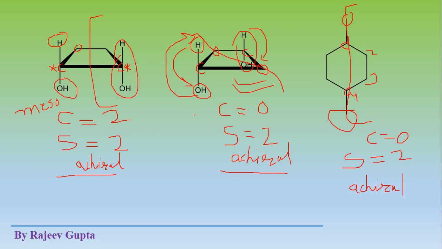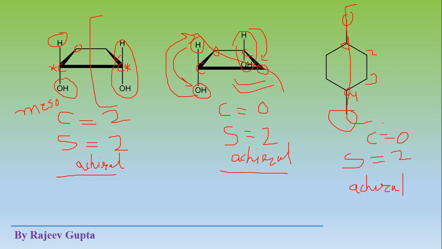Three-membered, four-membered and five-membered ring systems, meaning cyclopropane, cyclobutane and cyclopentane, are almost planar, meaning all the carbon atoms are present in a single plane. But cyclohexane converts into the chair form. It has a chair conformation, so this molecule is not planar.